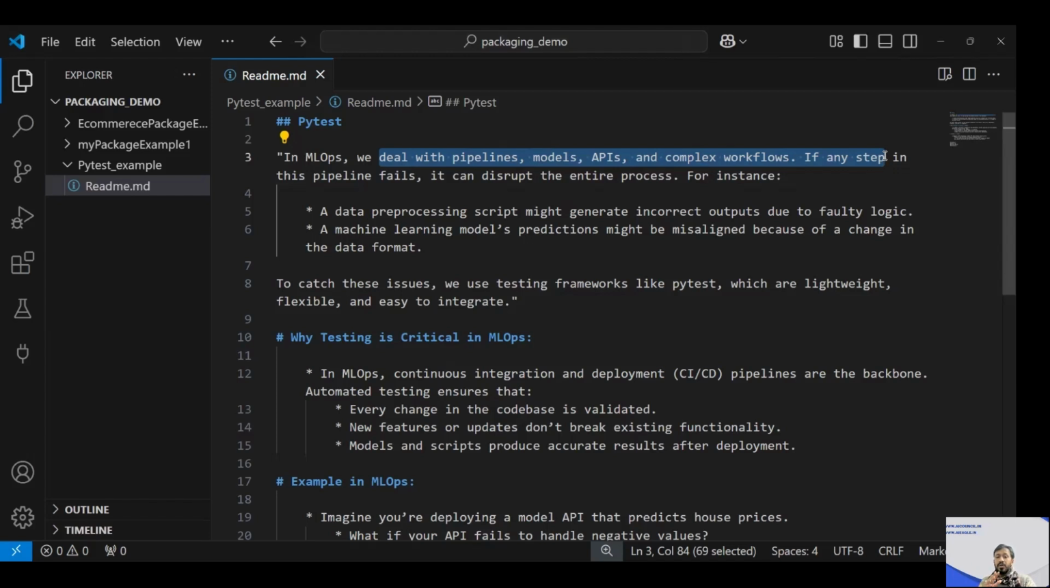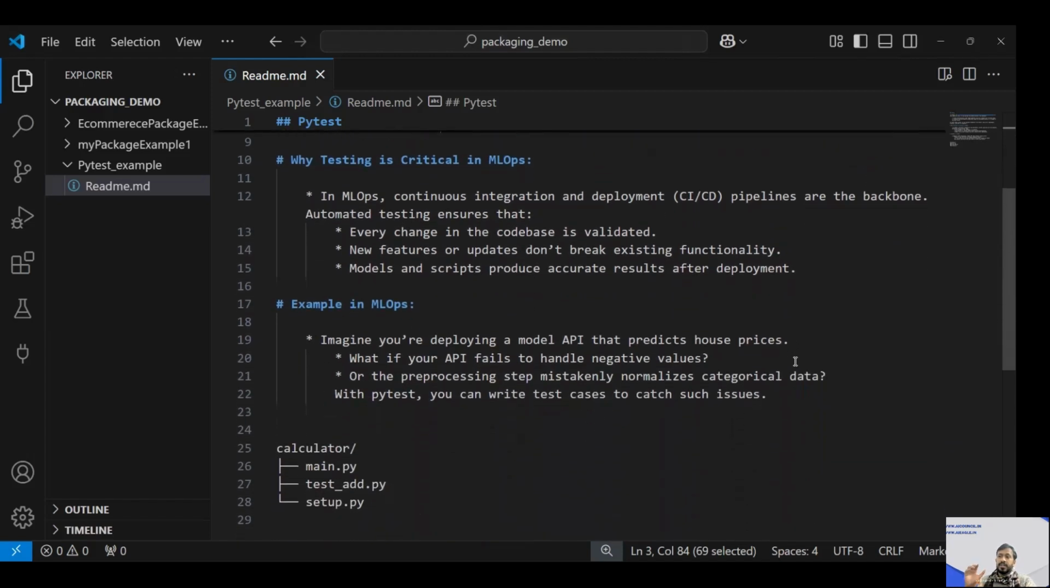So to catch all these issues, we use a testing framework like PyTest, where we write flexible, lightweight, and easy to integrate code that will be responsible for testing all the scripts that you have already written. That means it will be an advanced, automated testing that will test your script before you plan to provide this script to the operations team for the deployment, isn't it? So that's why we use it.